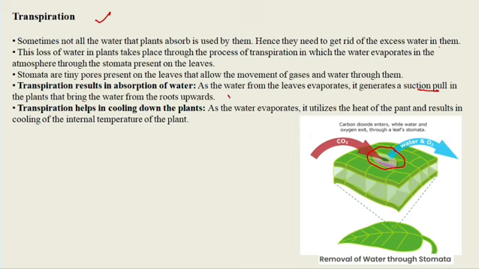So it helps in the transport of water over distance, and transpiration also helps in cooling down the plant. As the water evaporates, it utilizes the heat of the plant and results in the cooling of the internal temperature of the plant. The internal temperature of the plant becomes lower. That's why it feels cool, and in this transpiration helps. So this is transportation in plants.